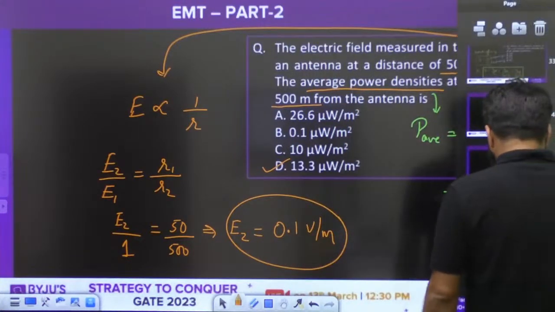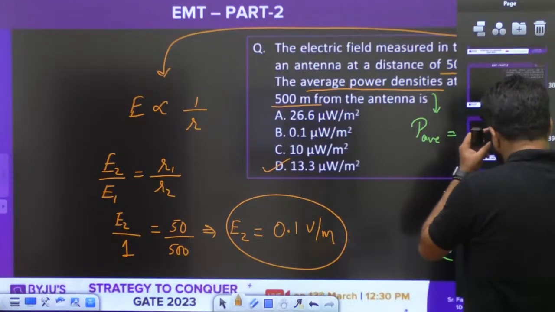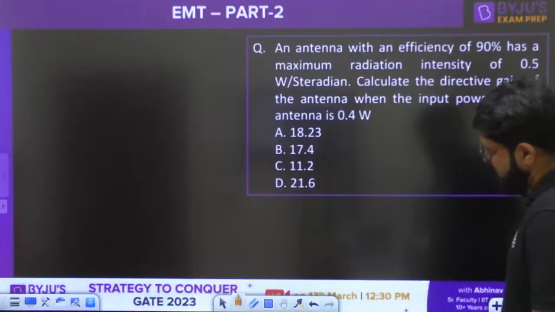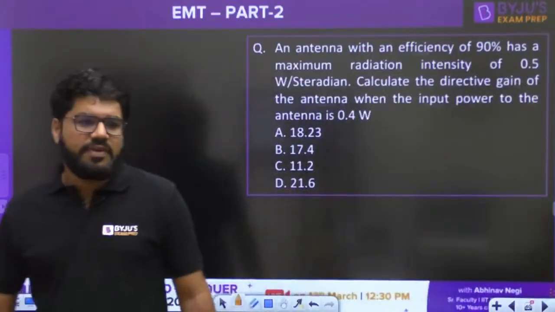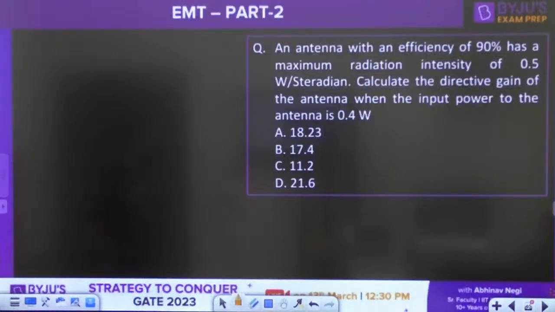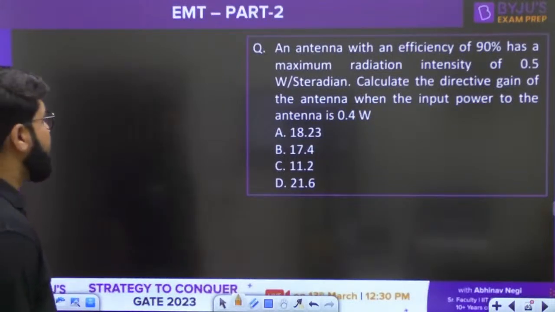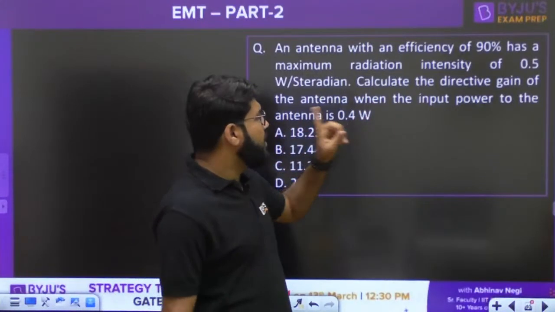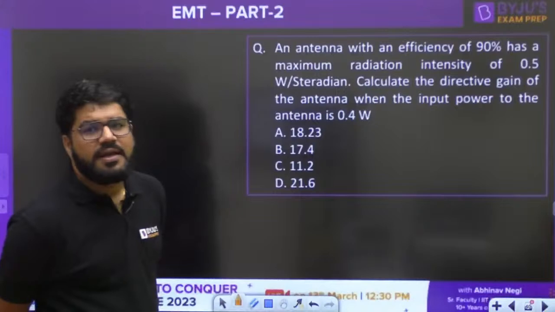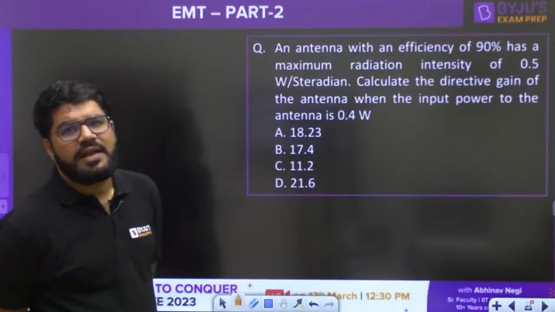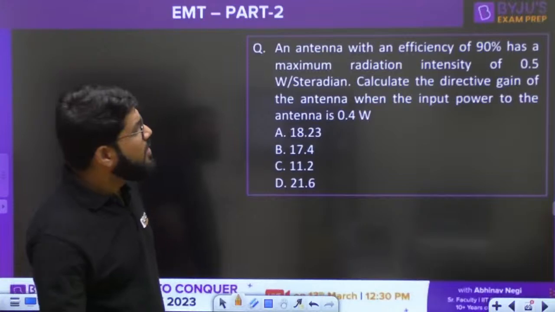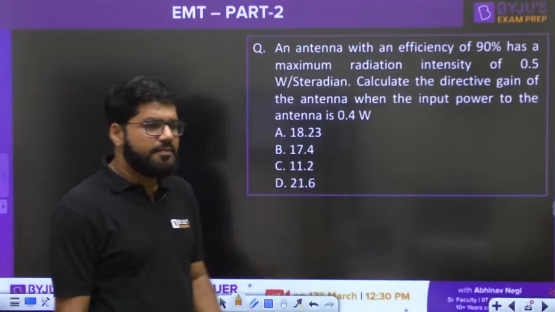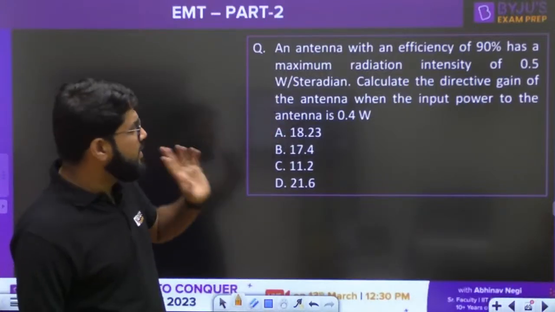Moving ahead to the next question. An antenna with an efficiency of 90% has maximum radiation intensity of 0.5 watt per steradian. Calculate the directive gain of the antenna when the input power to the antenna is 0.4 watt. So efficiency is given and input power is given, so number one thing is clear: I can calculate the radiated power. Then maximum radiation intensity is given to you.